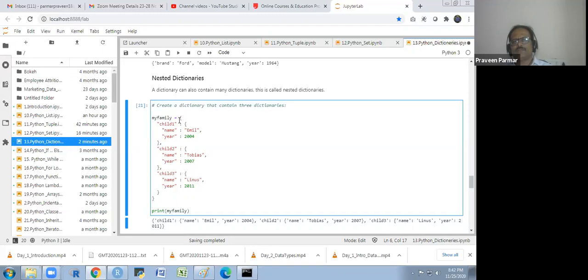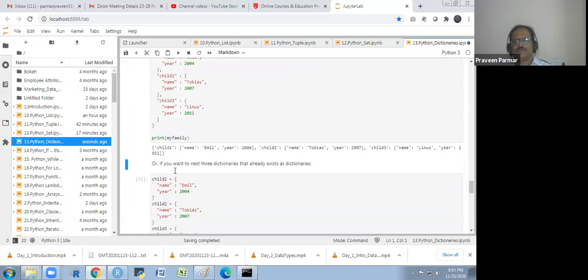In one big dictionary, we have a small sub dictionary, and then we have a second, and then we have a third. Child 2 is the second dictionary, and child 3 is the third dictionary. We are putting them in the big dictionary, and then print my family. So we are getting it in this way.